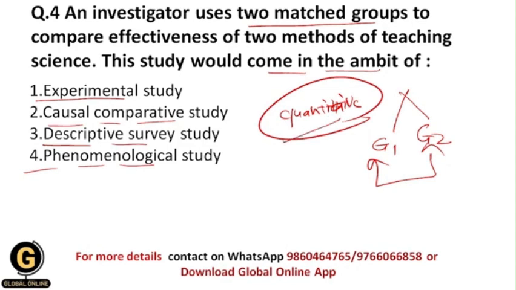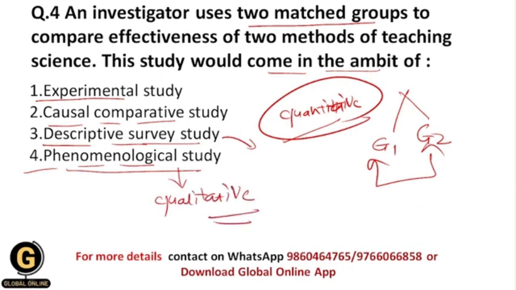But from these options, the descriptive survey study is qualitative and quantitative, a mixed research method, but the phenomenological study is qualitative, because within the phenomenological study we study the lived experiences of the people, and for that we study their qualitative characteristics. How a particular person has experienced a particular event or situation. We study all this using the phenomenological study, which is a qualitative research study. That's why this option is eliminated.